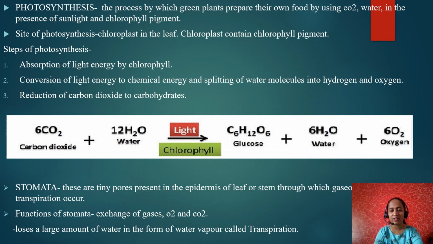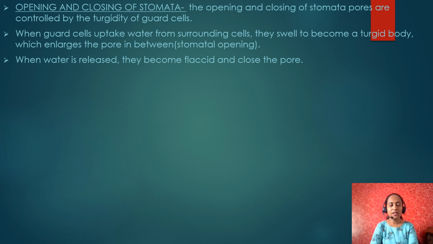When plants absorb water, the remaining, unwanted water will be evaporated out during daytime in the form of water vapor. This process is nothing but transpiration. Opening and closing of stomata: stomata is made up of two guard cells and surrounding epidermal cells. Each guard cell possesses one nucleus and chloroplast.